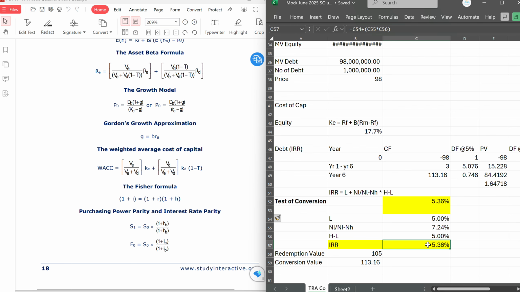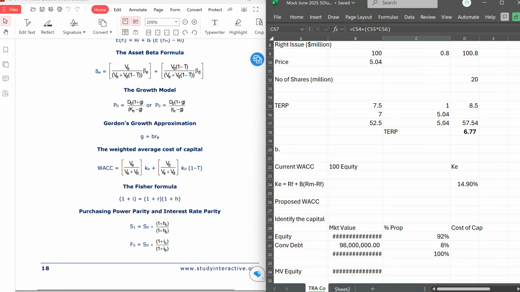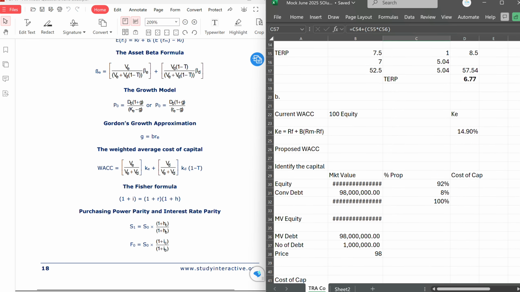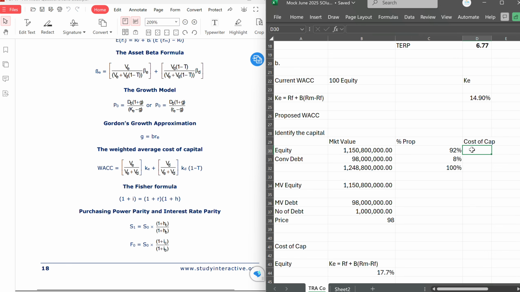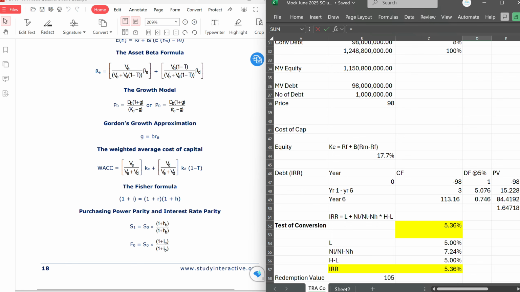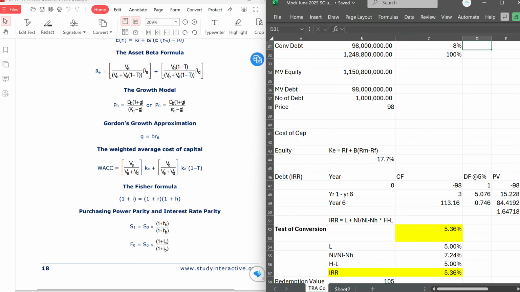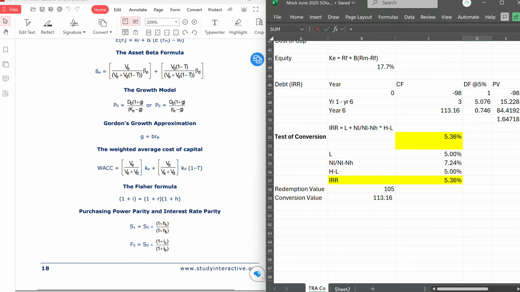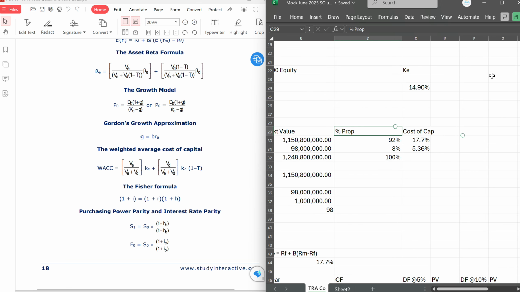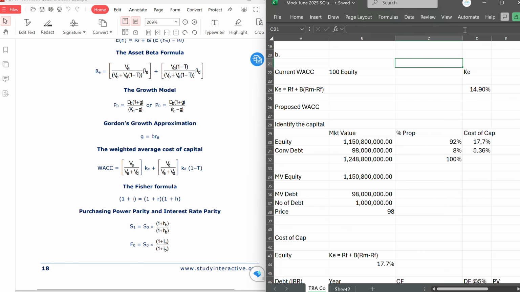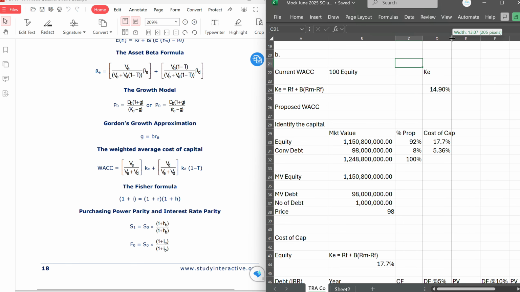But remember, we have not finished the work. We've only done the most important part of the question, which is what will have the highest mark anyway. That's the reality. So we need to put our cost of capital in. So cost of equity, we got 17.7. And cost of debt is our IRR. We got that. And once we have that, WACC is easy. Now we can do WACC, because WACC will just be multiplying the cost of debt by their proportion, and we'll add it together.